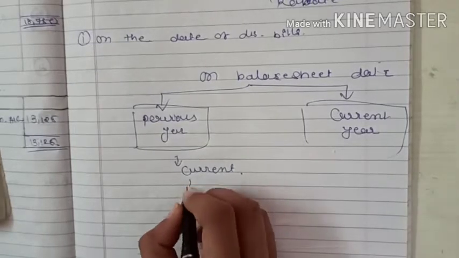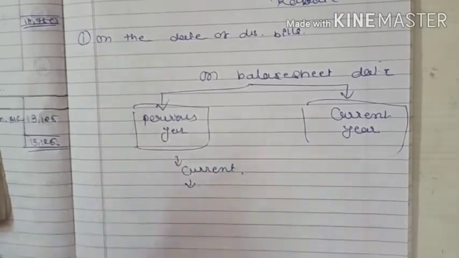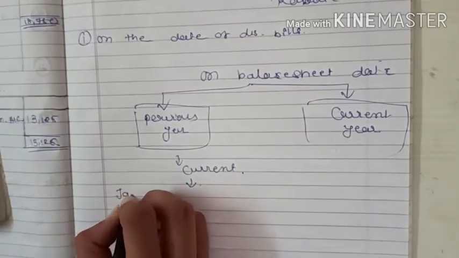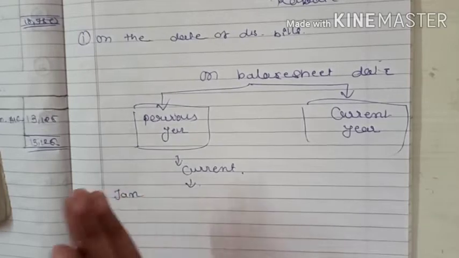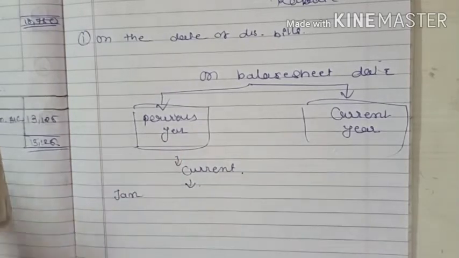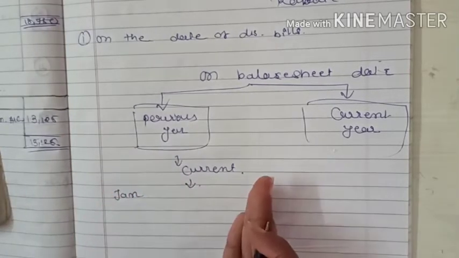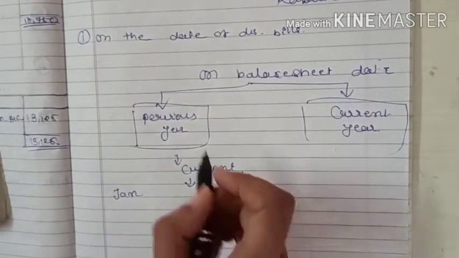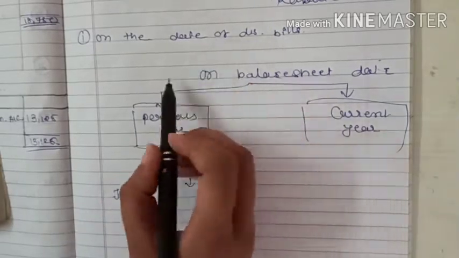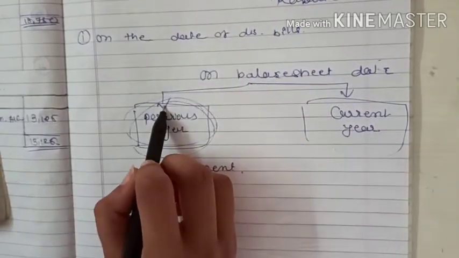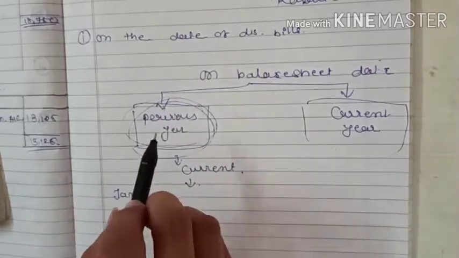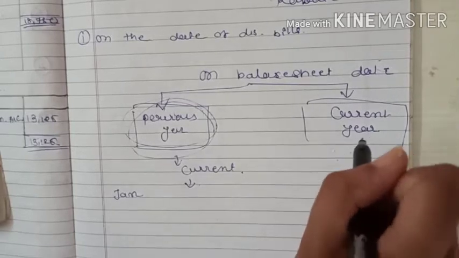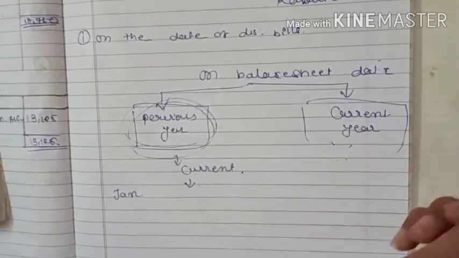For example, in the previous year there was a bill in January and yet not matured, so we have considered it in the previous year, that it will mature in the next year, right? So previous year's next year is the current year, right? So we add the rebate on bill discounting of the previous year, right? And we deduct the current year's rebate for the next year.